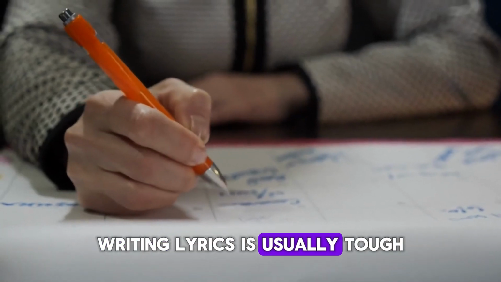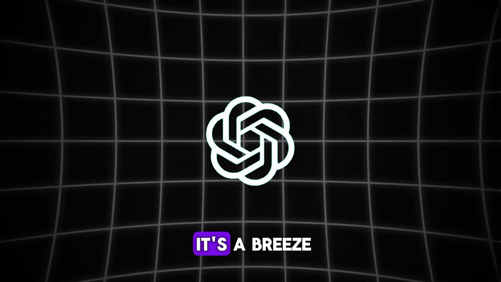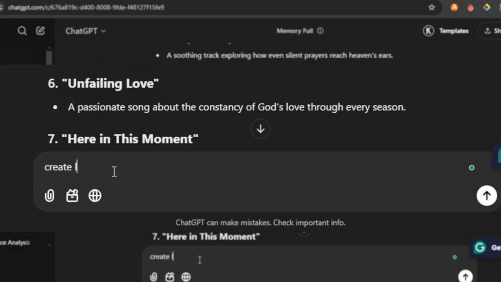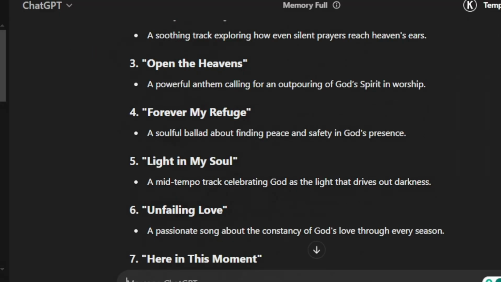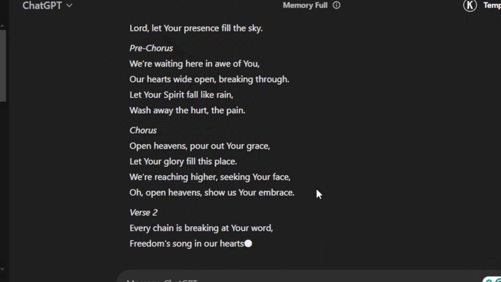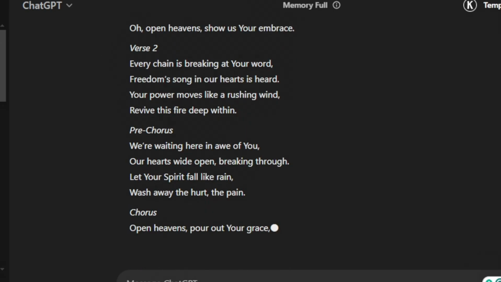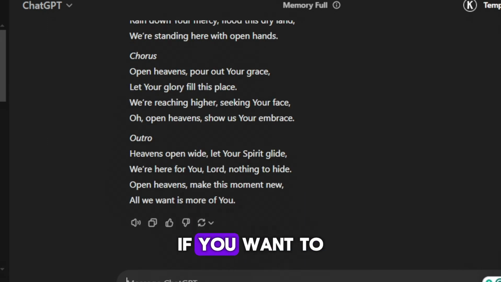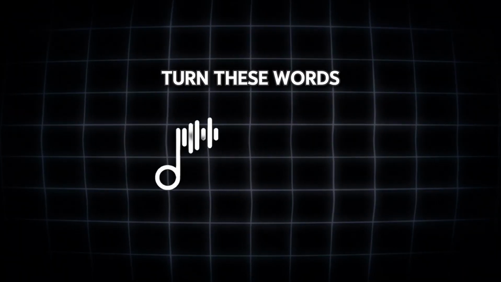Writing lyrics is usually tough, but with ChatGPT, it's a breeze. Here's what I did. I typed in this prompt, create lyrics for the song titled Open Heaven, from the above list. And just like magic, ChatGPT generated a complete set of lyrics, verses, chorus, and all. Take a look at this. Isn't that awesome? Feel free to tweak the lyrics if you want to add a personal touch. Once that's done, we're ready to turn these words into music.